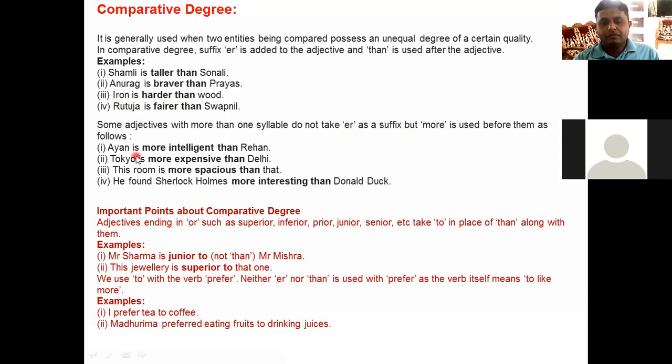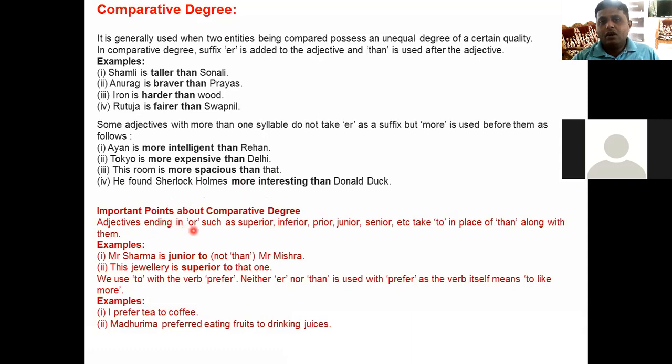In the case of the first example, Iron is more intelligent than Rehan. See, more intelligent. Tokyo is more expensive than Delhi. The room is more spacious than that. He found Sherlock Holmes more interesting than Donald Duck. So the important points we have to keep in mind, right?